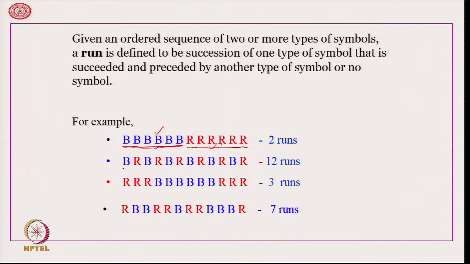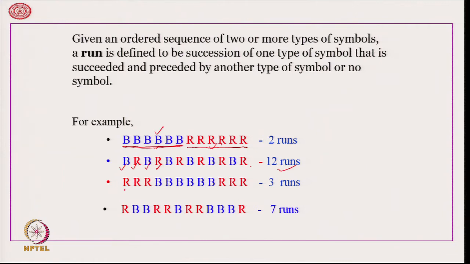Consider the second one. How many runs are there? There are 12 runs, as I have explained here. This is one run of blue, it is intercepted by a red, again that is intercepted by a blue, then red. So, like that there are 12 runs in this sequence.